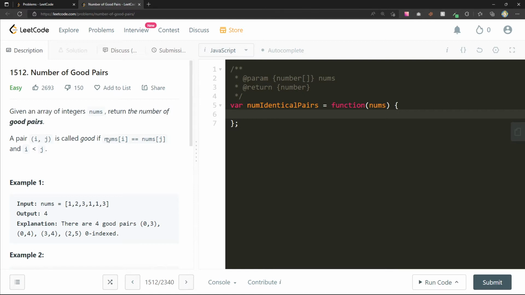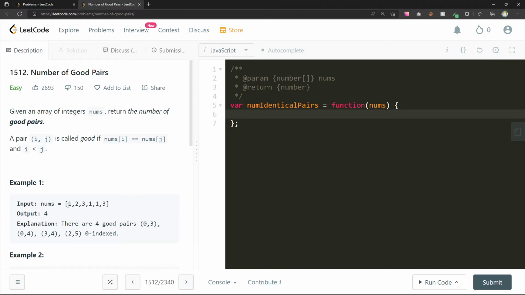A pair i, j is called good if nums[i] equals nums[j], and i is less than j. So the pairs here would be this one and this one, and then this one and this one, and then we finish there. There's no 2, but we have this 3 and this 3, and then we have this one and this one. One of the interesting things to note is, we can also think about this before.